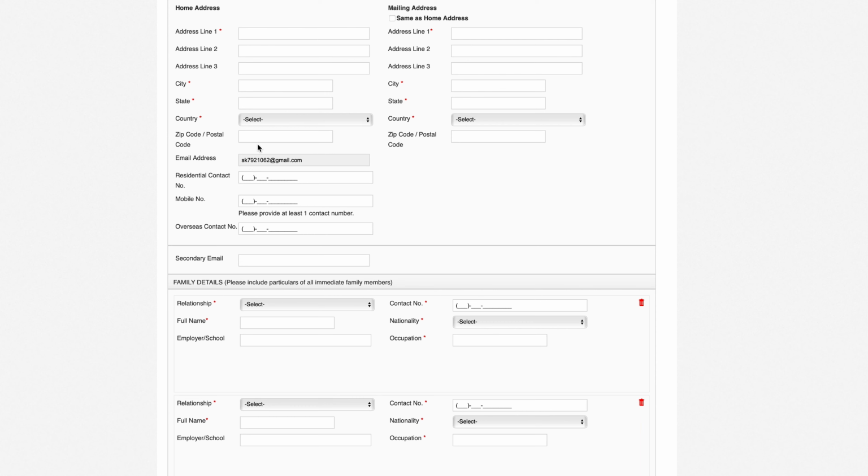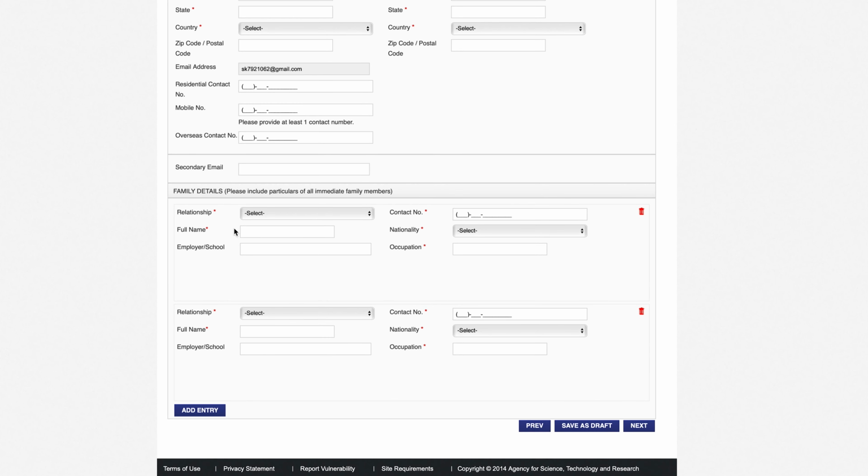Next is contact information. So here write your home address in line 1. Write your city, state, select your country, write your zip code, then residential contact number, write your mobile number, and if you have an overseas contact number, then write here, and here you can give the secondary email. So if your mailing address is the same as your home address, then just check this same as home address, otherwise give all the details of your mailing address separately.